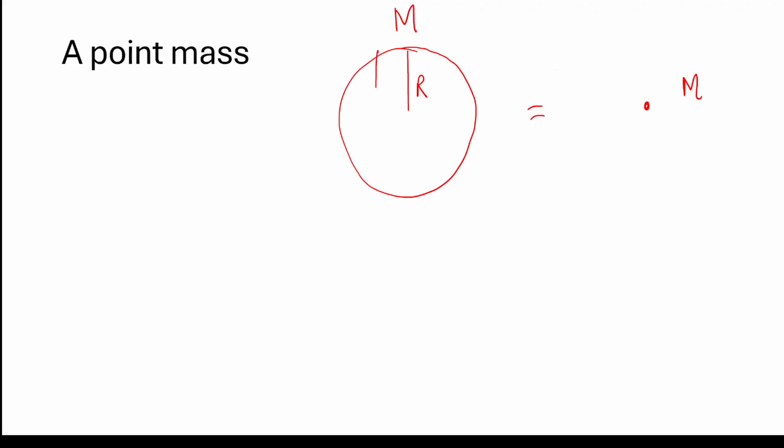If you see a football up close, it looks like a sphere. But if you keep increasing your distance from the football, it will become smaller and smaller till it behaves like a point. So anything which is spherical in shape, if you see it from a very far off distance, let's say you're standing here, is going to behave like a point mass.